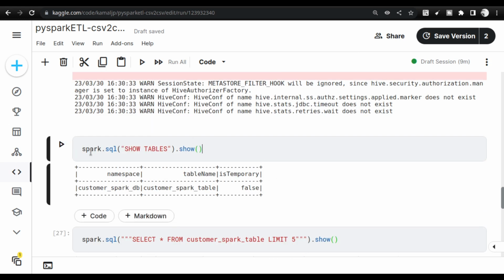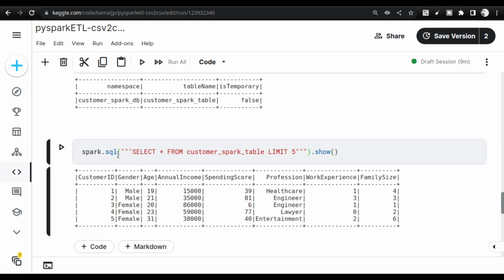As we see, the table has been created, you can check the table, and when you are going to use this notebook, it will be a separate environment. So don't think, okay, I have created a table, will you be able to create it? Don't worry about that. You will have a separate environment altogether.